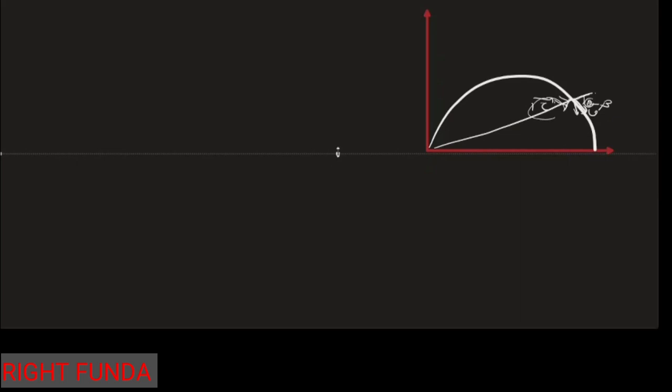So first write the velocity at any point of time. The dot product v dot r should be greater than 0. If it is an obtuse angle, then the dot product of v and r will be a negative quantity, and if v dot r is a positive quantity, it means the angle is acute. So v and r, right?